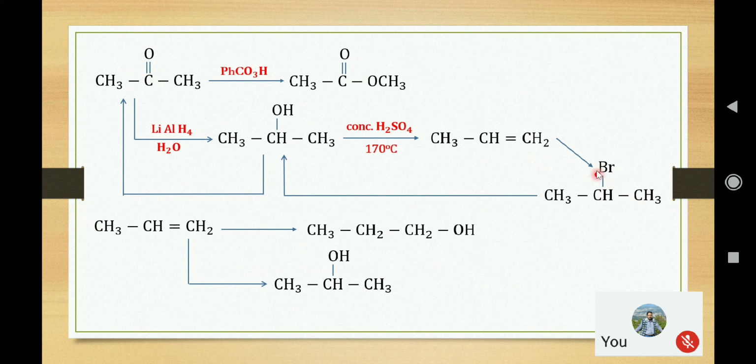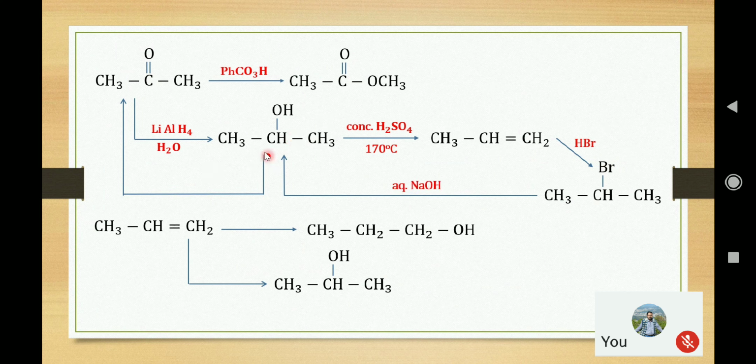Since the halogen is coming in the inside carbon, it must be Markovnikov addition by using HBr. Again you follow that this halide can be converted to alcohol by simple displacement of Br with OH. For that what can we use? We can use aqueous alkali.